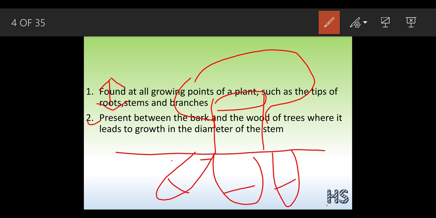But the second point helps to increase in a horizontal way like this. That is why the stem can grow in size, because the meristematic tissues are present out here also, at this junction, at these tips, and in this stem as well, which allows growth in the diameter of the stem. They can grow in the vertical way and the horizontal way.